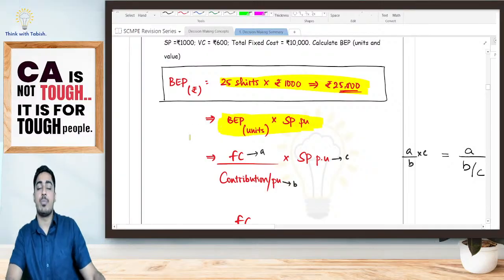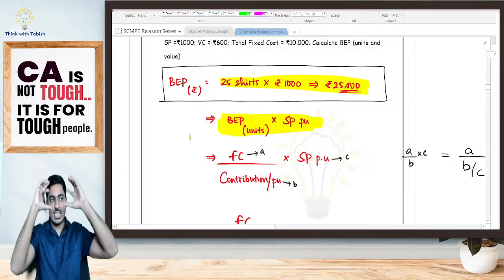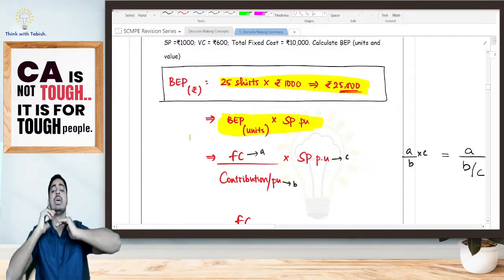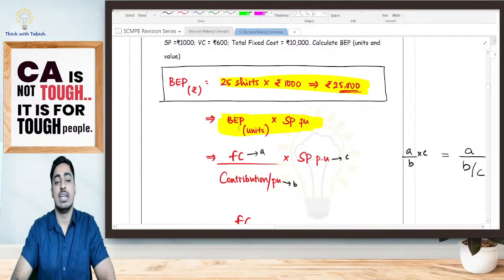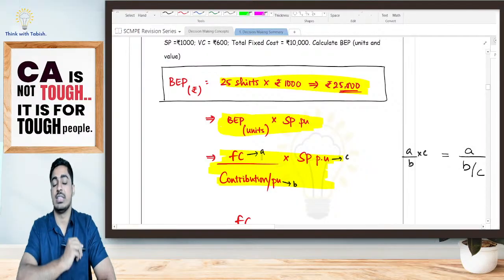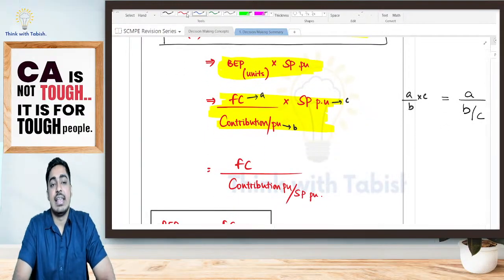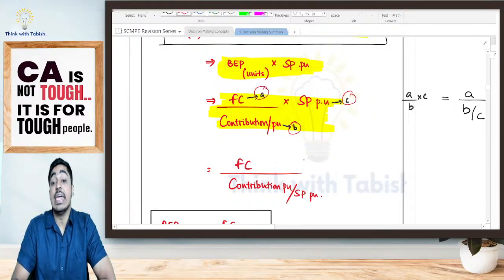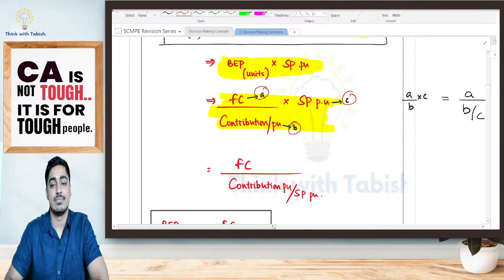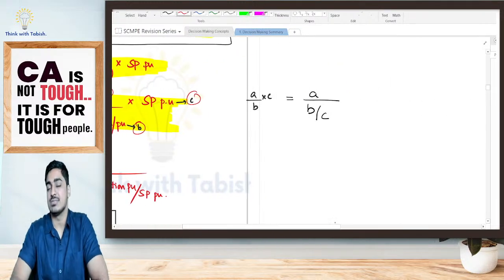How did I get break-even point in terms of units, students? I have told it is my fixed cost, total how much I should be recovering, divided by contribution per unit. It is fixed cost divided by contribution per unit into my selling price per unit. Now look at this. There is a formula in maths. They tell A divided by B into C can also be written as A divided by B divided by C. Have you heard of this, students?